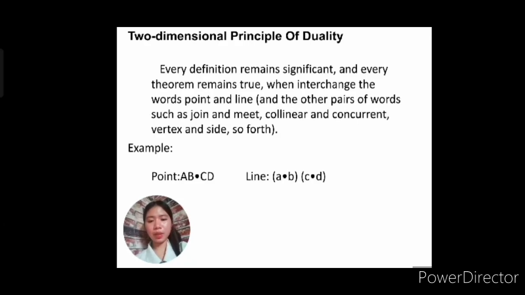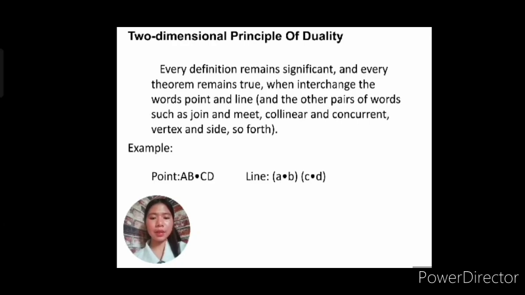Then the AB, when it becomes a line, now contains a dot: A dot B. Okay, so same with CD. And then as you can see, we go from capital letter to small letter. So it happened that the capital letter, which is point AB, we just change into two lines that intersect.